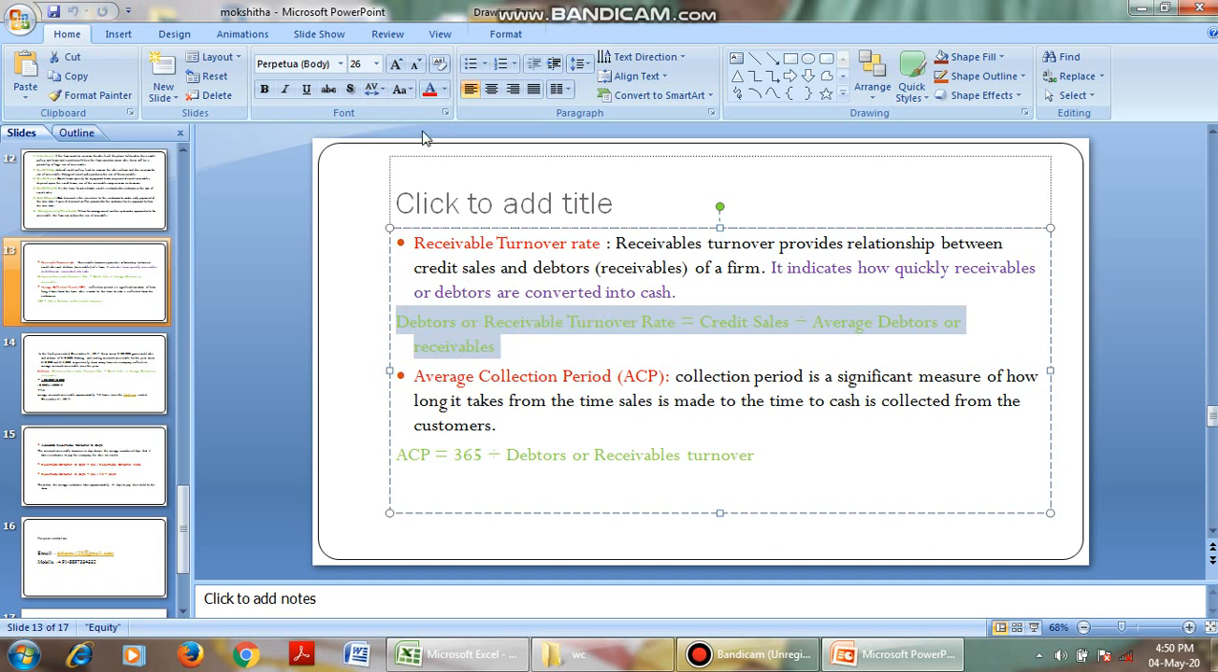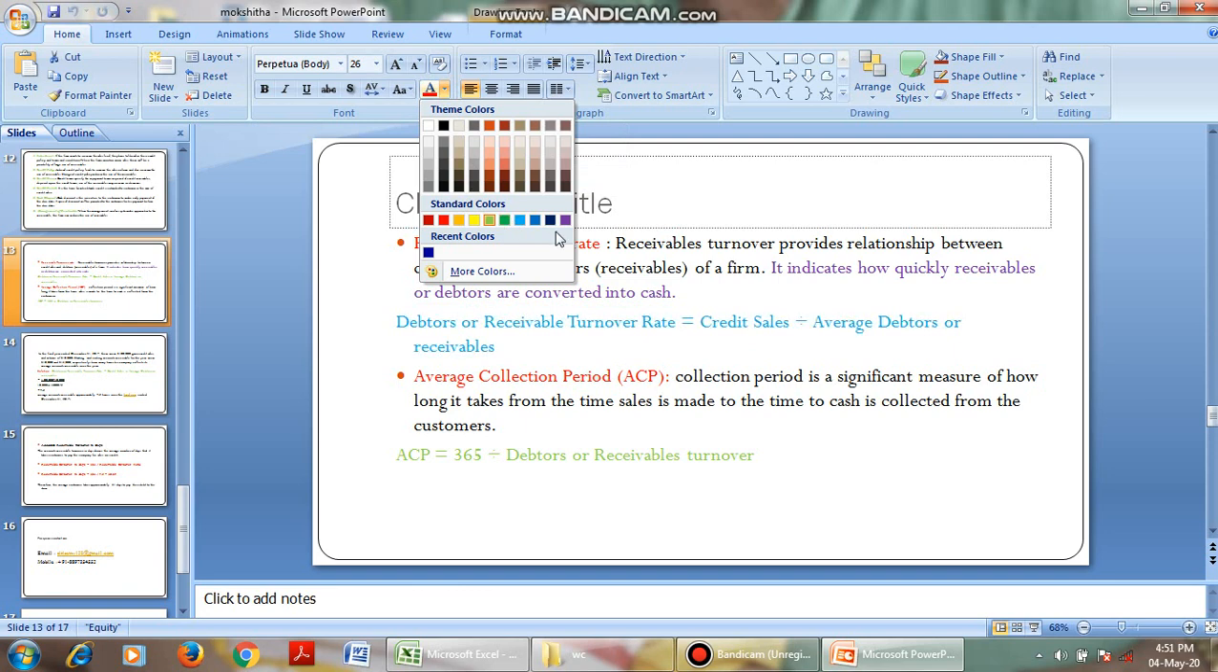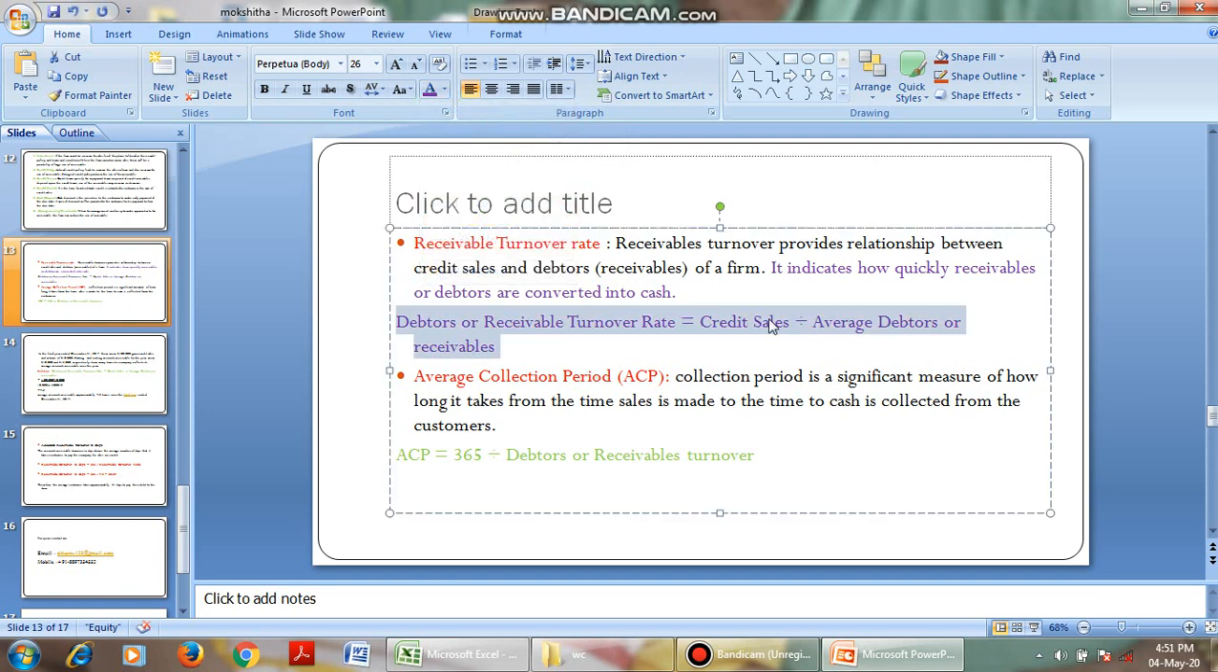Coming to the formula, the formula for this receivables turnover ratio is credit sales divided by average debtors, or average receivables. That is, how much credit sales we have done and what the average debtors, average receivables, are. Okay, we'll go for a problem on this also.